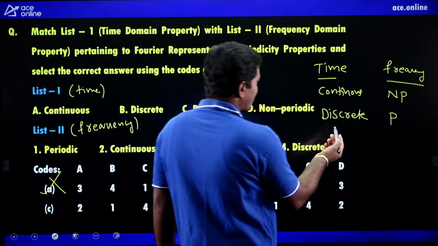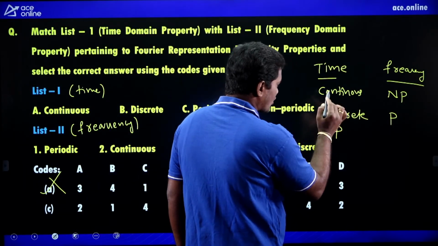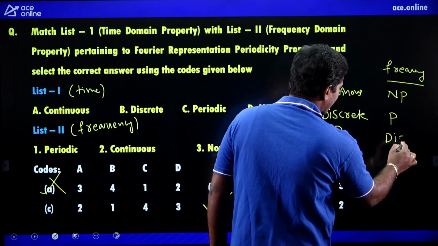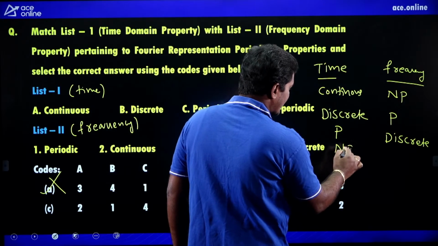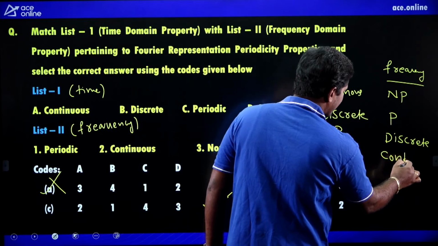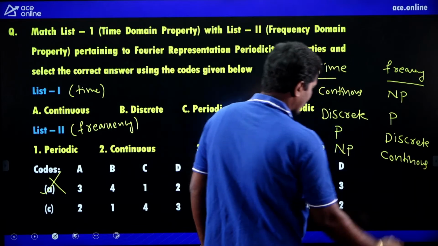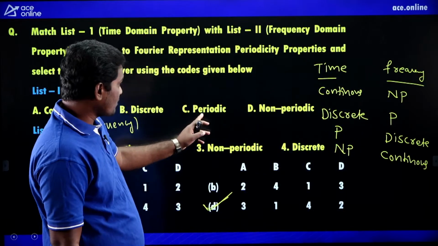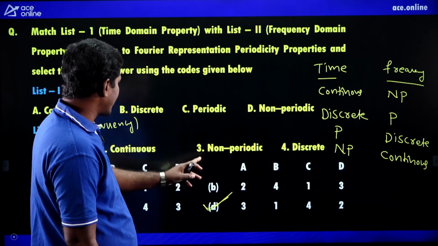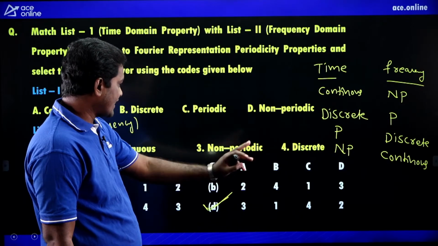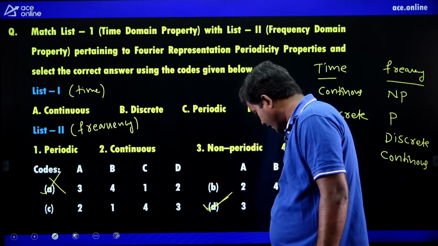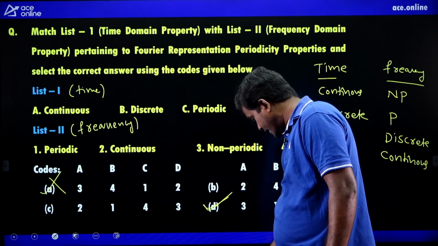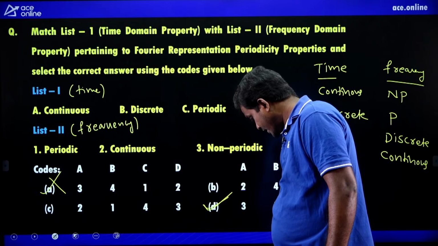D. If you see the remaining things also, in the time domain periodic means in the frequency domain it is going to be discrete. Time domain non-periodic means frequency domain is going to be continuous. So periodic is matched to discrete. That's why C matched to 4 and D matched to 2. So what is the right option? D is the right option. Very good, you are giving the correct answer. Yes, correct. Next one.